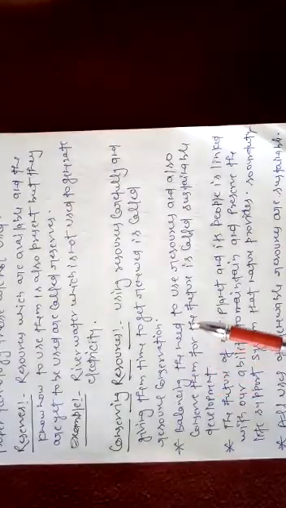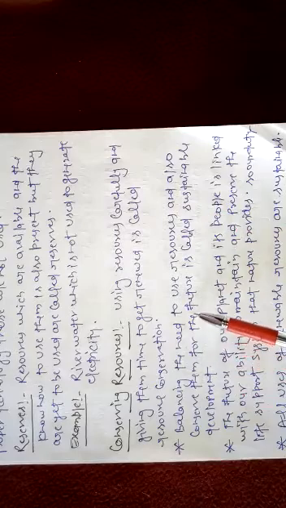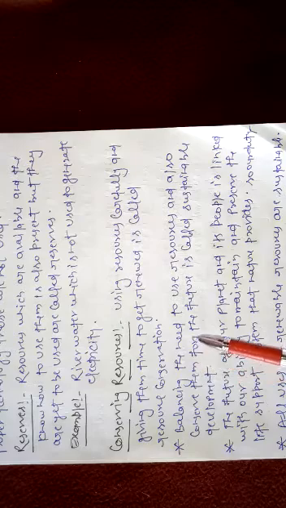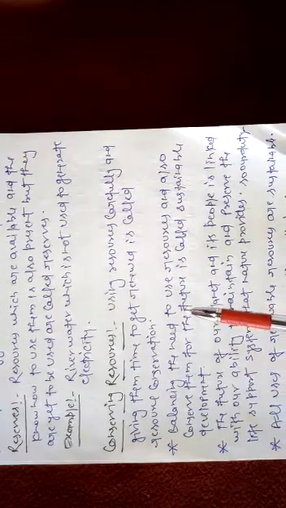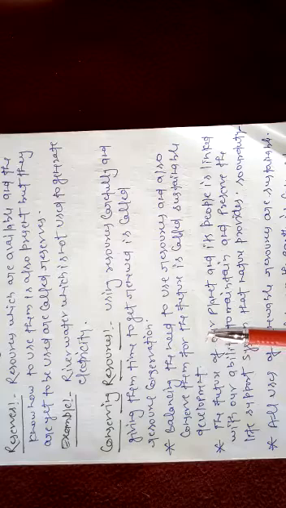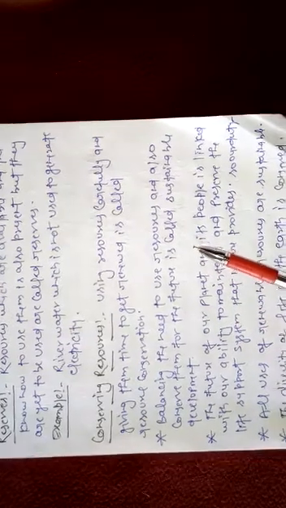So balancing the need to use resources and also conserve them for the future is called sustainable development. The better utilization of those particular resources, the balancing of resources and nature, and humans must know that the particular resources are present at a limited level, so that they are utilized at a good level. We don't waste more and more of the things provided by nature.